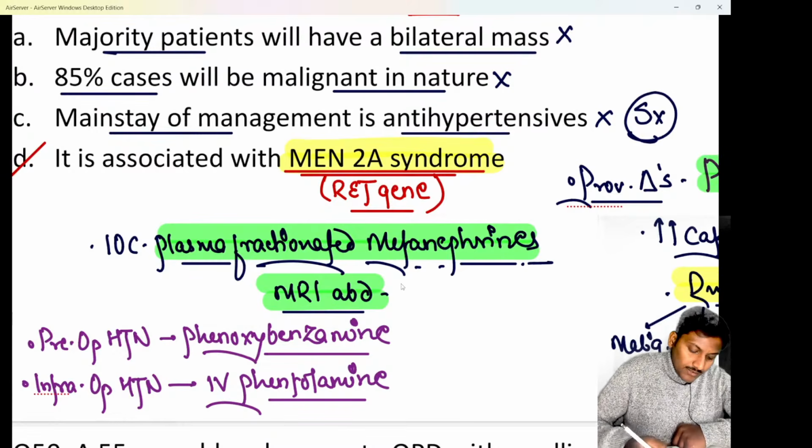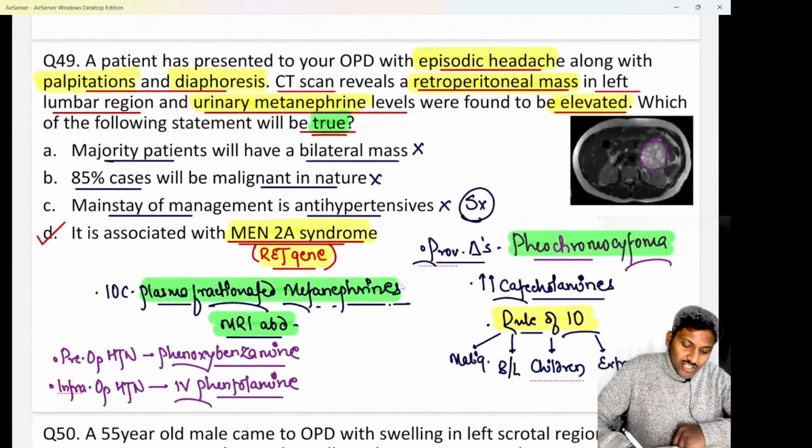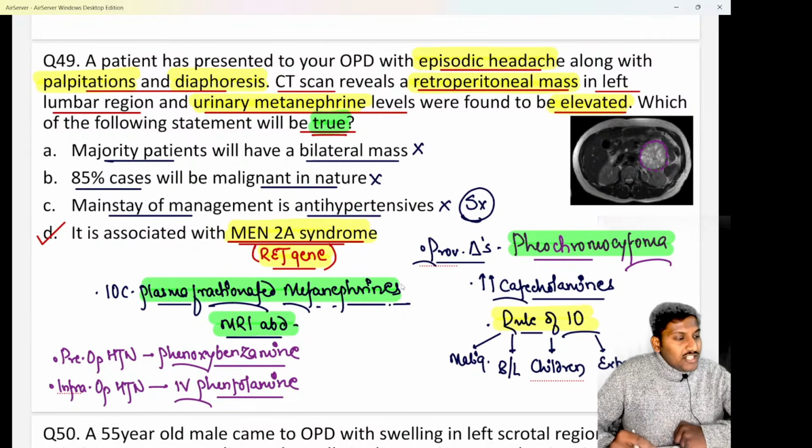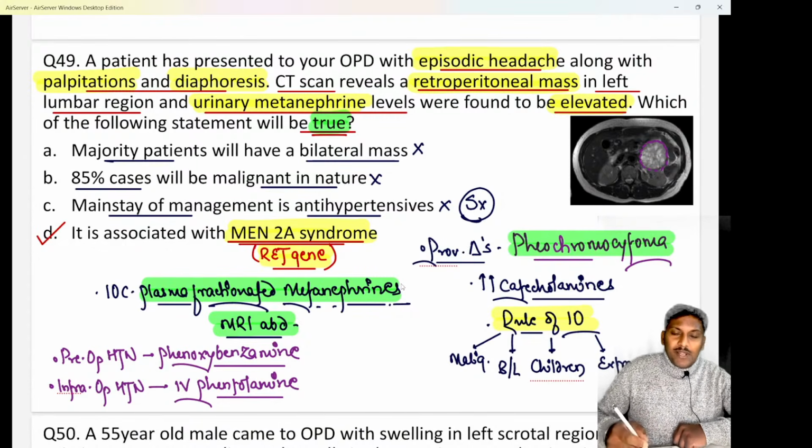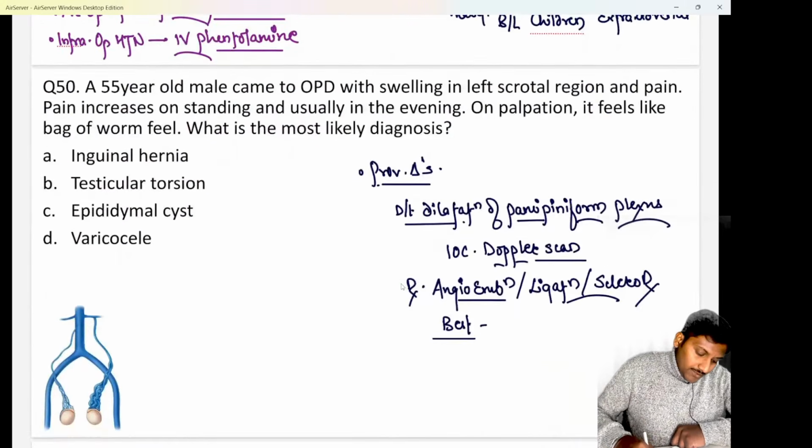Medullary thyroid cancer and pheochromocytoma, these are the two main tumors associated with RET gene mutation, and as they are due to RET gene mutation, they can be associated with MEN2A as well as MEN2B syndrome. MEN2A, that is Sipple syndrome, and MEN2B, that is Gorlin syndrome. Clear?